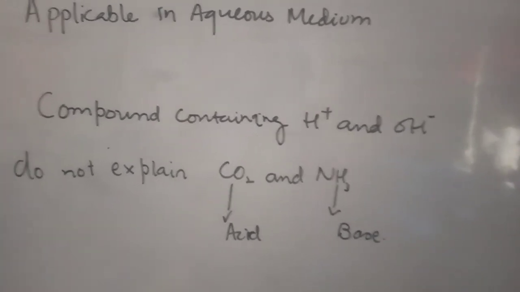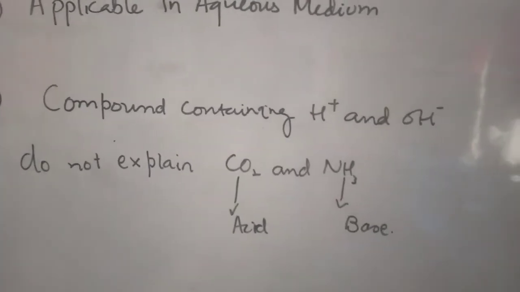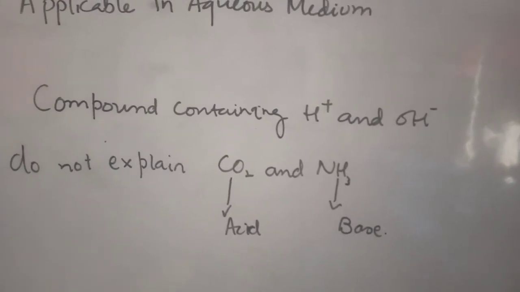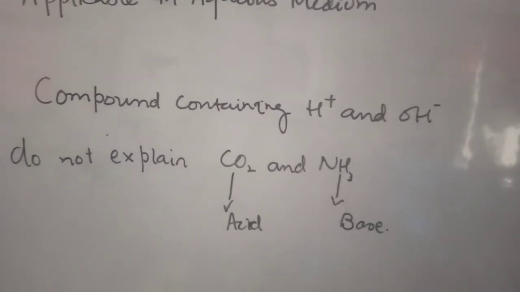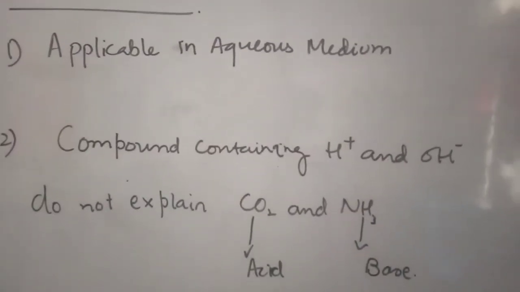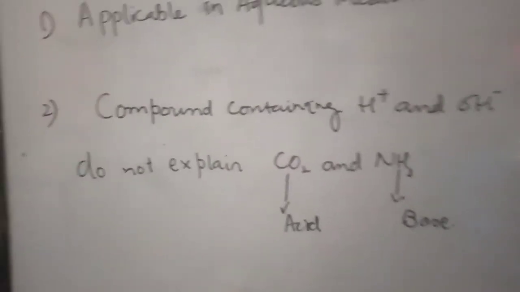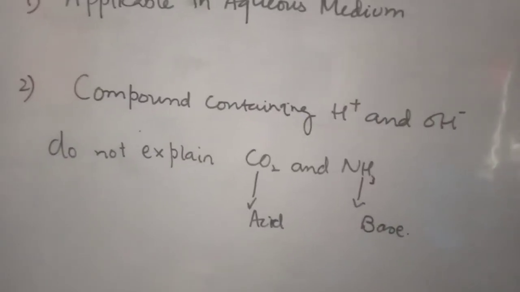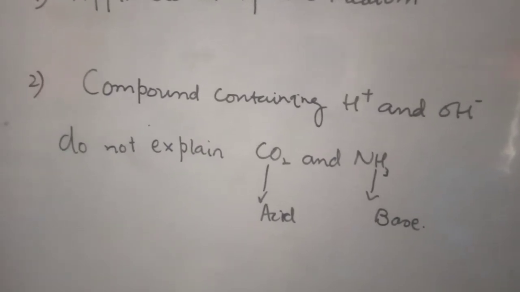But they do not produce hydrogen ion or hydroxyline directly. Carbon dioxide is not able to produce hydrogen ion in aqueous medium, and NH3 is not capable of producing hydroxyline in the aqueous medium. So how can we explain their acidic and basic effects? These were the two limitations of the Arrhenius concept, and the next work will be done upon that. If your compound does not contain hydrogen ion or hydroxyline, how can we judge whether it is an acid or a base? So these were the two limitations.